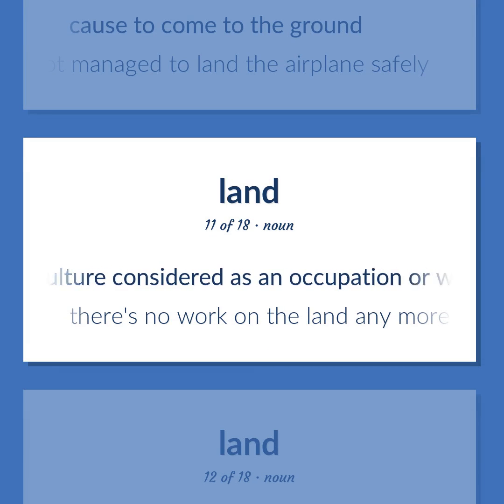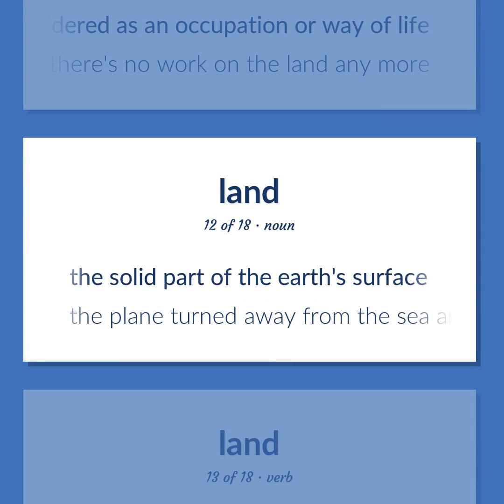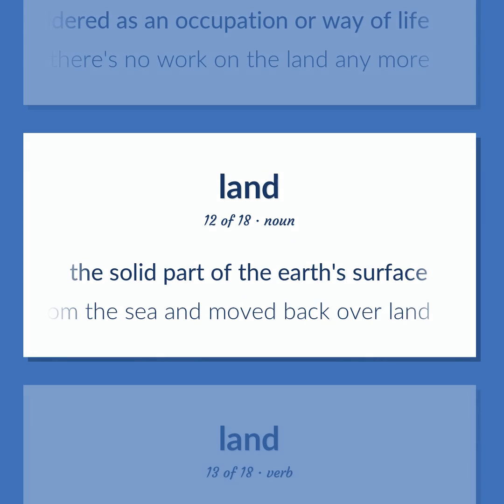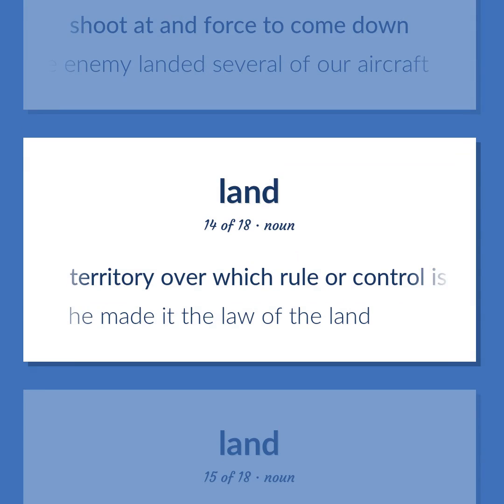Agriculture considered as an occupation or way of life. There's no work on the land anymore. The solid part of the Earth's surface. The plane turned away from the sea and moved back over land. Shoot at and forced to come down. The enemy landed several of our aircraft. Territory over which rule or control is exercised. He made it the law of the land.